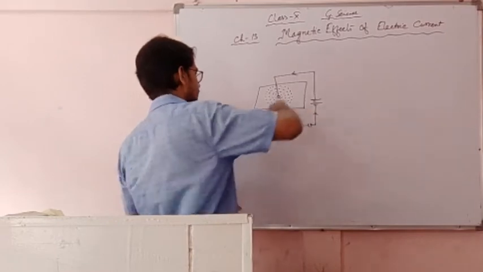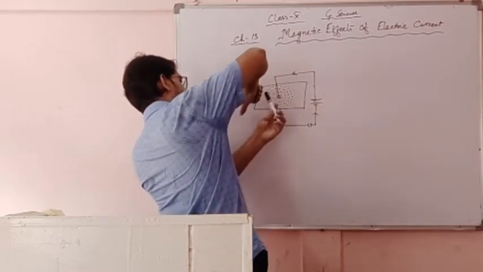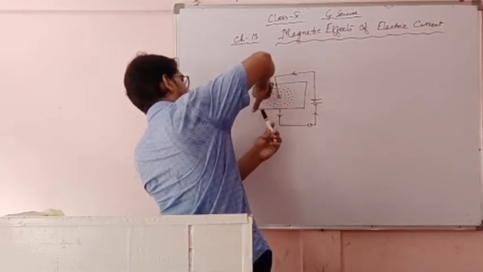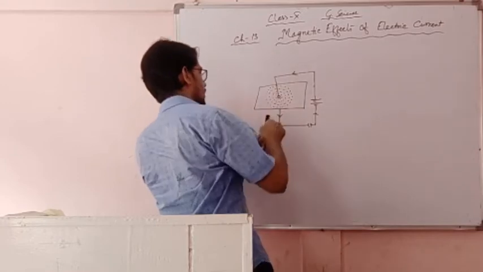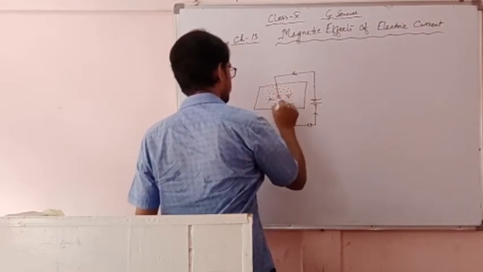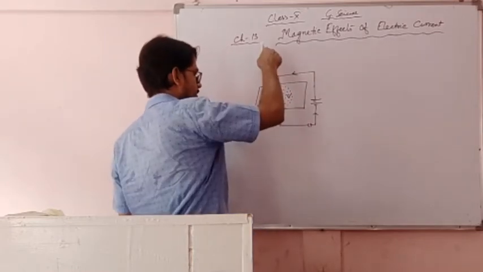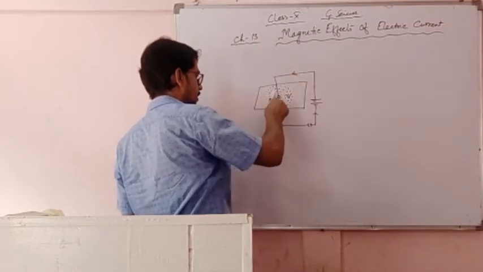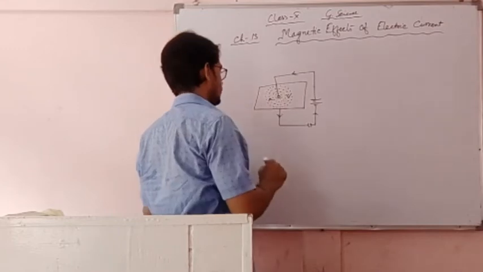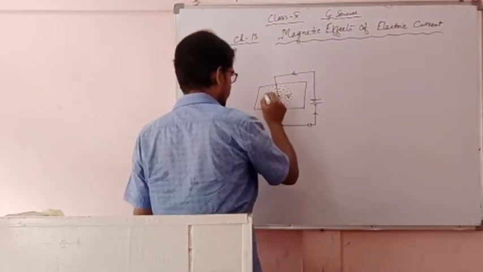Now if we catch this one, then this curled finger indicates it. So this thumb is towards the direction of the current. Now this curled finger will give us the direction of the magnetic lines of force. That means this way, that is clockwise. We can say that when the current is in the downward direction, then the circles are formed clockwise.